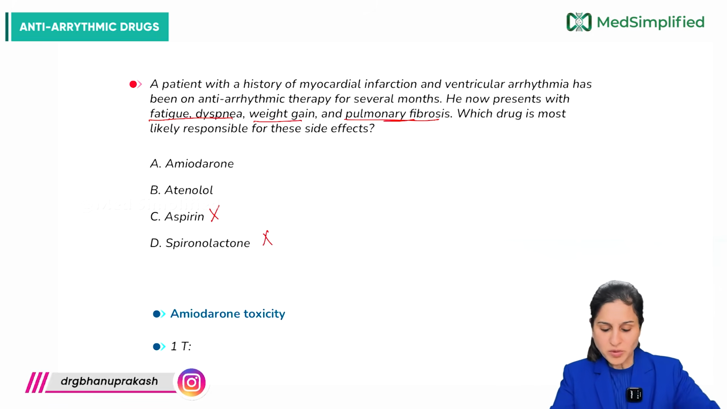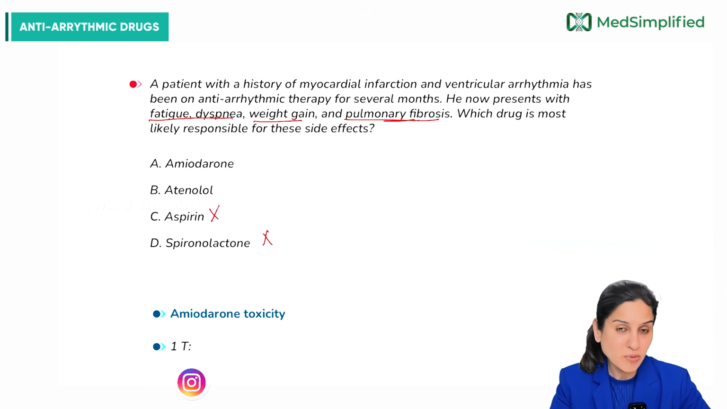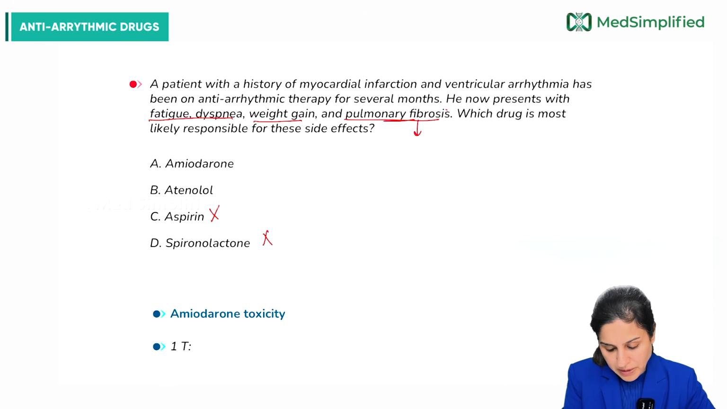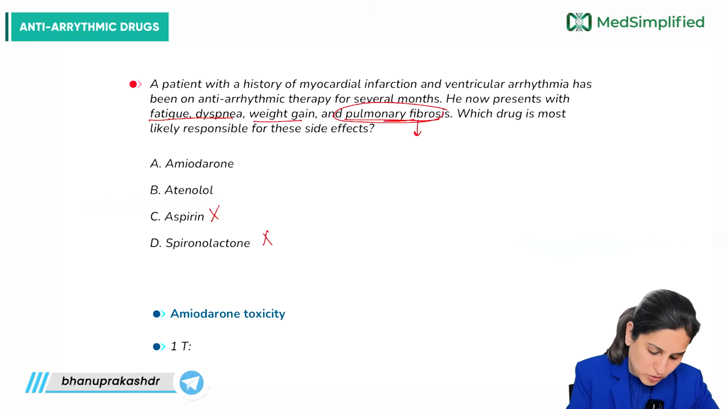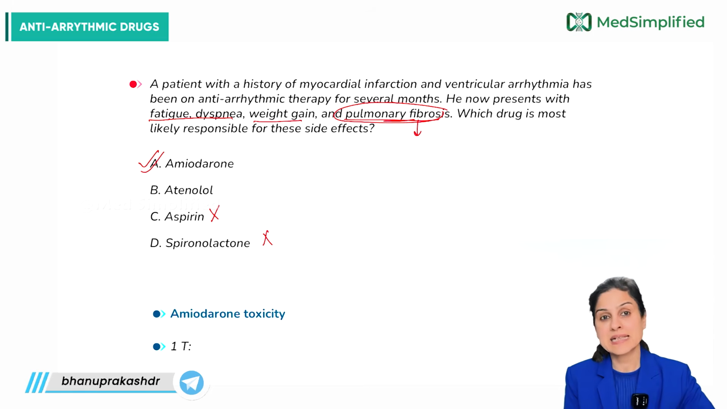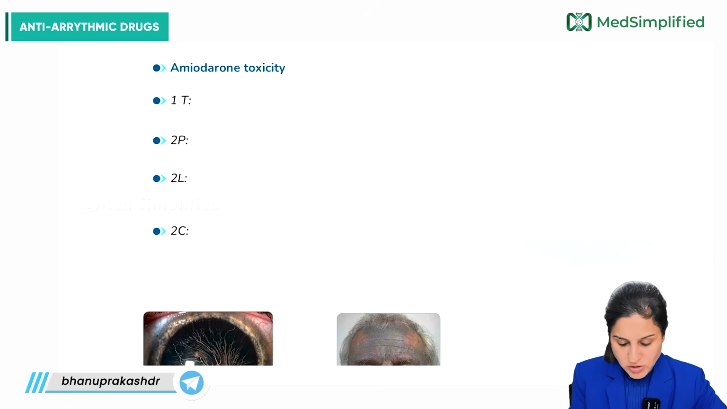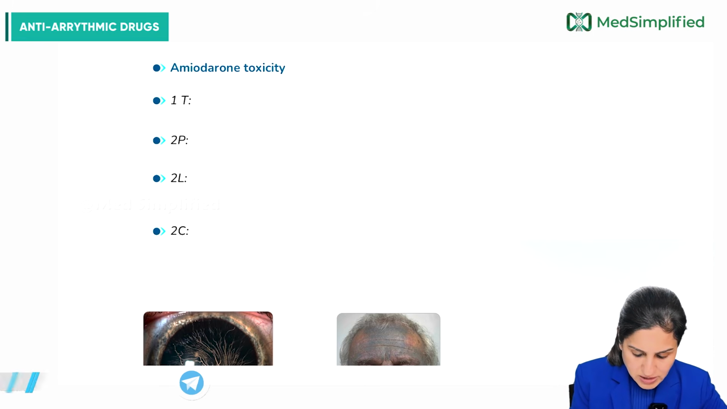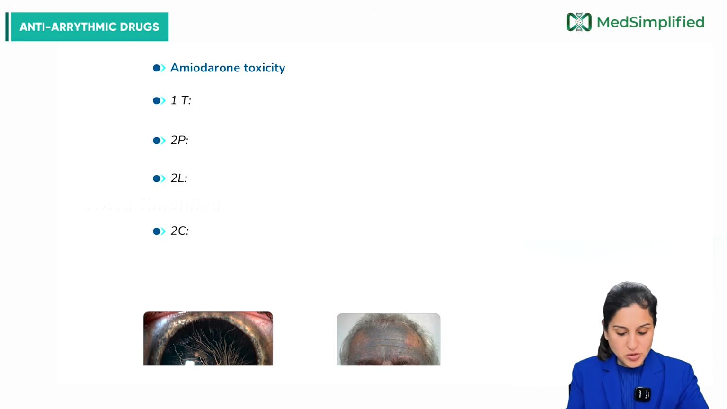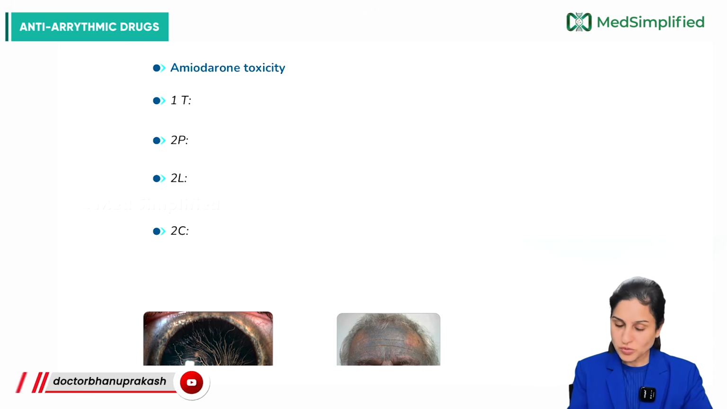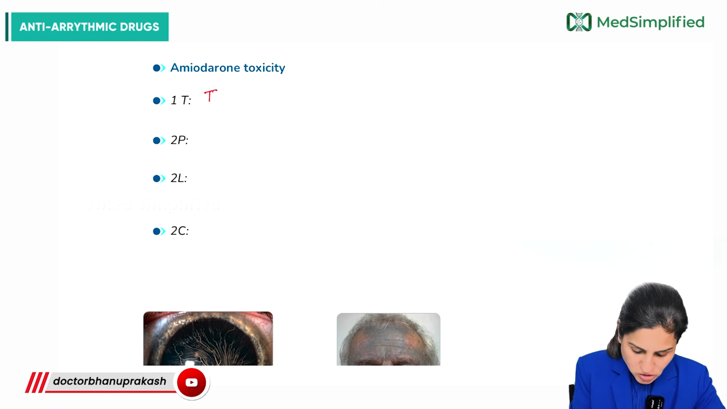So pulmonary fibrosis and weight gain and all these things, I don't see it with a beta blocker. But we know that pulmonary fibrosis is a hallmark, it can be seen with long-term therapy with amiodarone. So amiodarone is the correct answer. Now, what are the important toxicity signs of amiodarone? So remember that there is 1T, 2P, 2L and 2C, right? So TPLC, 1, 2, 2, 2. So 1T stands for thyroid dysfunction.